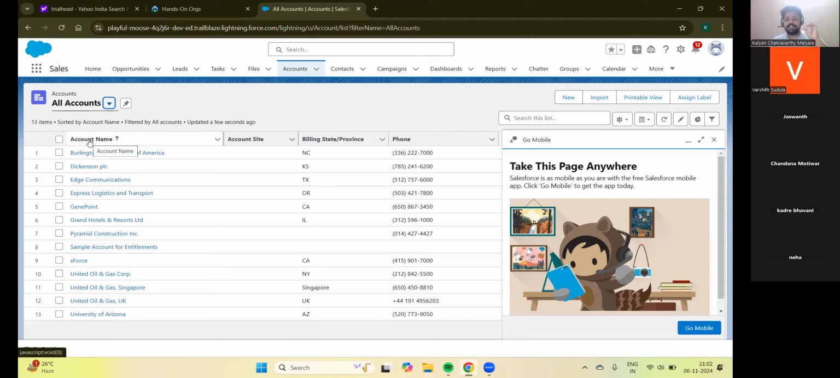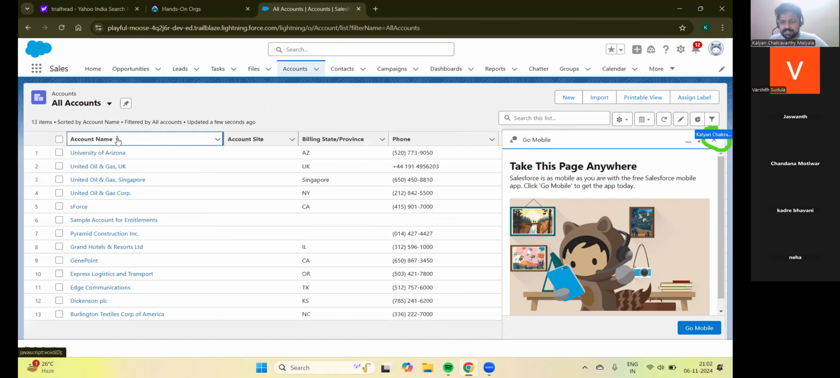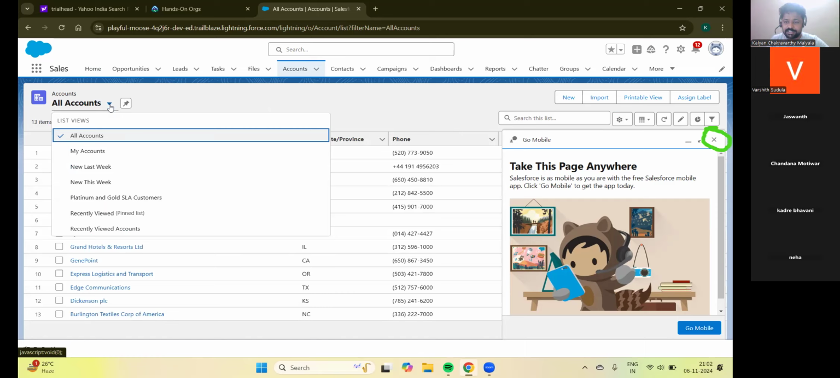By seeing this picture, by seeing this UI, can you say that Salesforce stores its data in the form of a table? Yes or no? Yes. Bonnie, close this. I mean, not here. Here. Cross mark. I did a cross mark. Yeah. Close that.